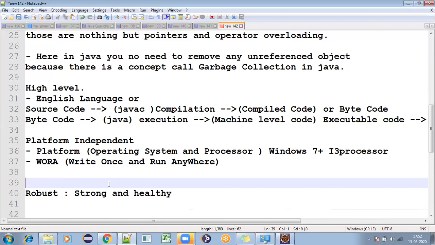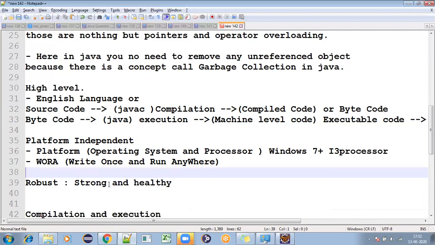How is it providing that? How do we say Java is robust? That is the main understanding here. In Java, there is strong memory management.